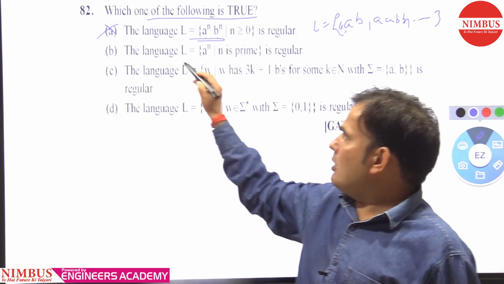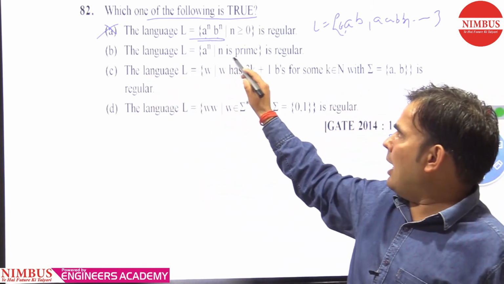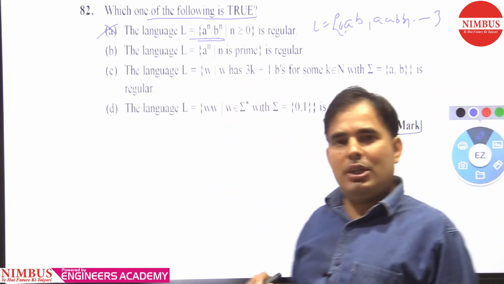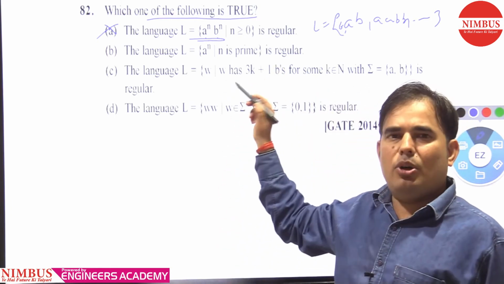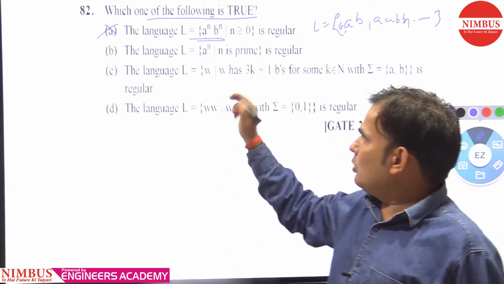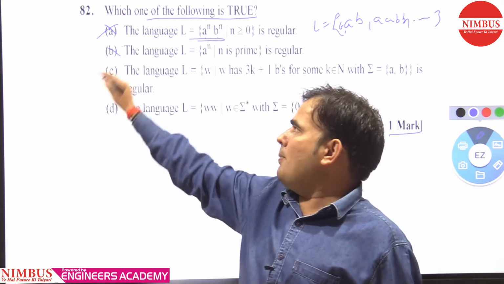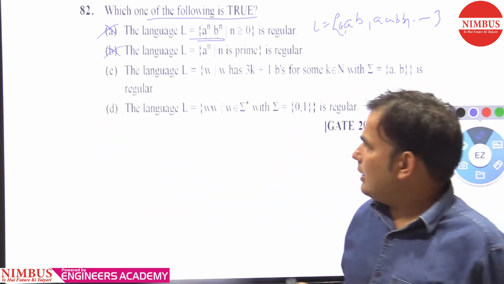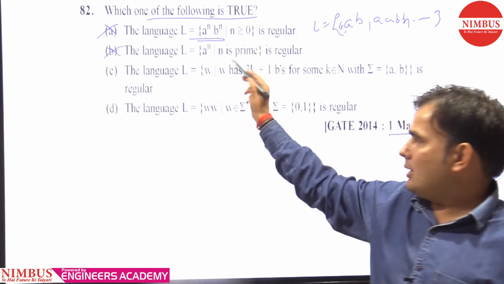The language L equal to a^n, where n is a prime, is an exceptional case. It is neither regular nor CFL nor CSL. So it is also not regular, as we know this is an exceptional case.